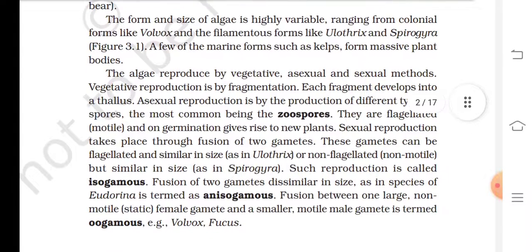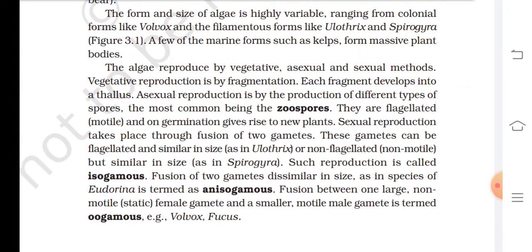A few of the marine forms such as kelps form massive plant body. The algae reproduce by vegetative, asexual and sexual methods. Vegetative reproduction is by fragmentation. Each fragment develops into a thallus. Asexual reproduction is by the production of different types of spores, the most common being the zoospore. They are flagellated, motile, and on germination give rise to new plants.